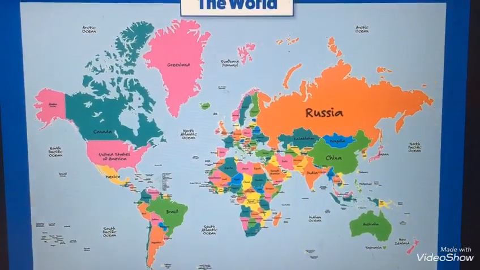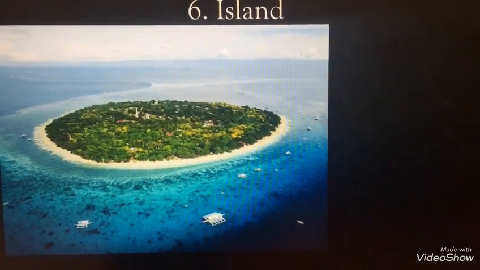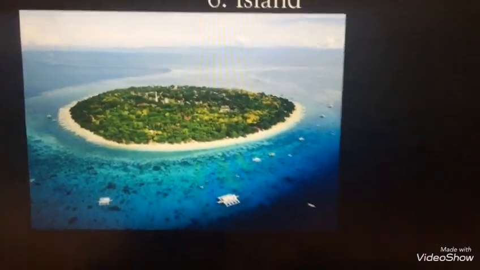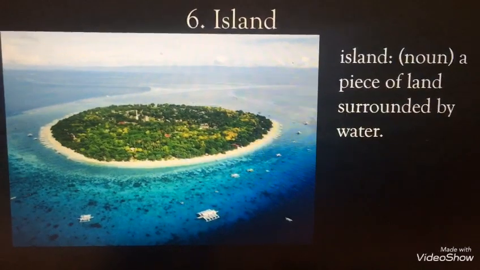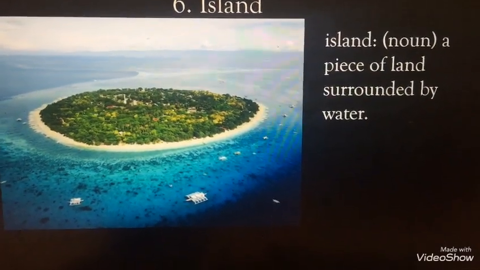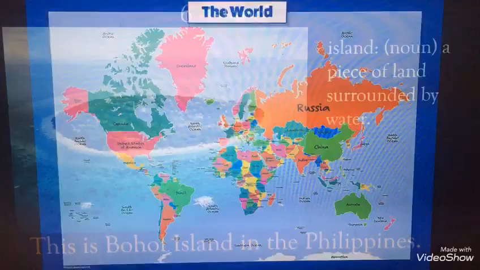Next stop is the Philippines. This is an island. Island, be careful there. The S is silent, okay? Island. What's an island? It's a noun, a piece of land surrounded by water. This is Bohol Island in the Philippines.